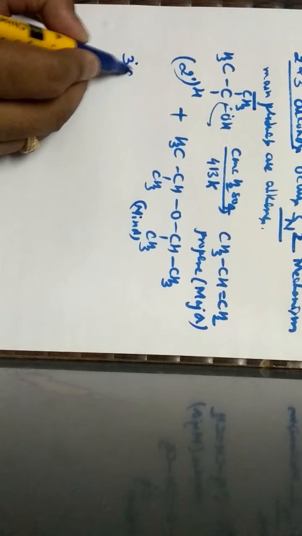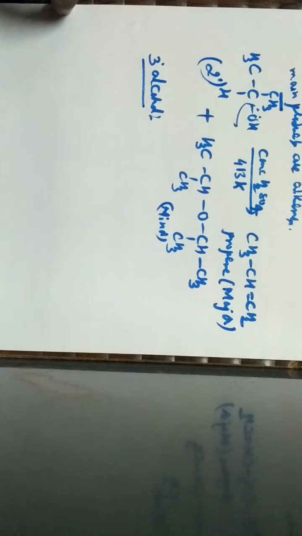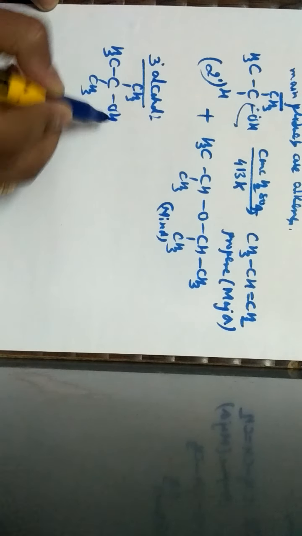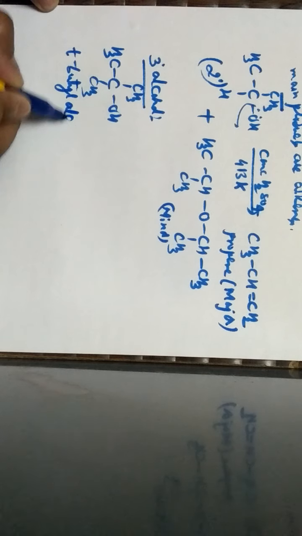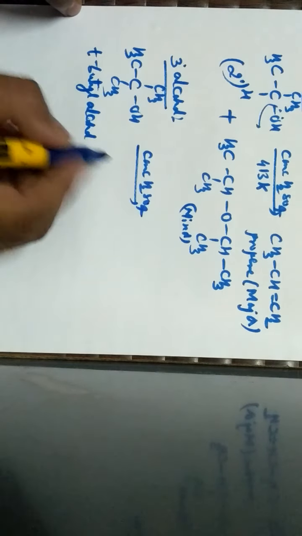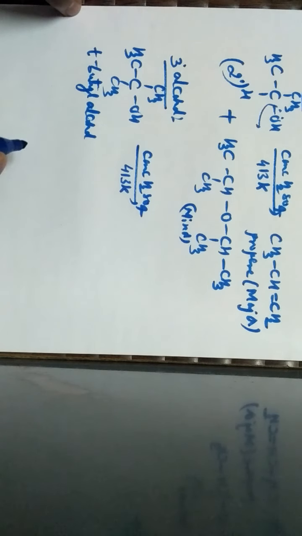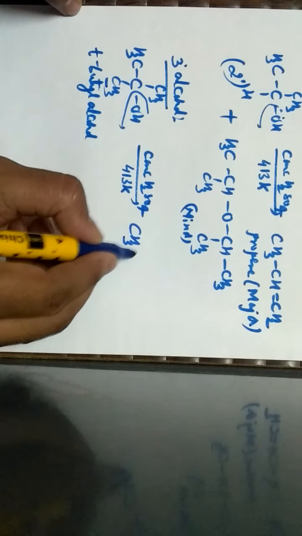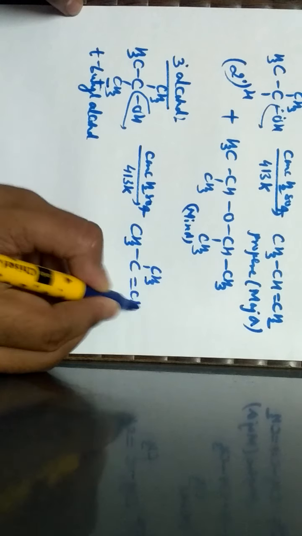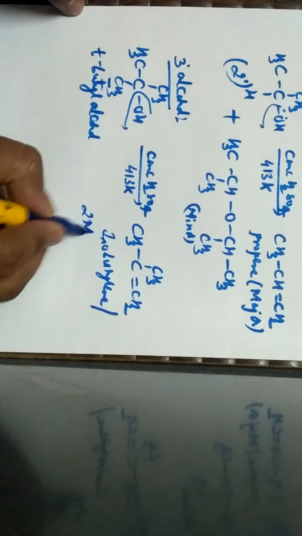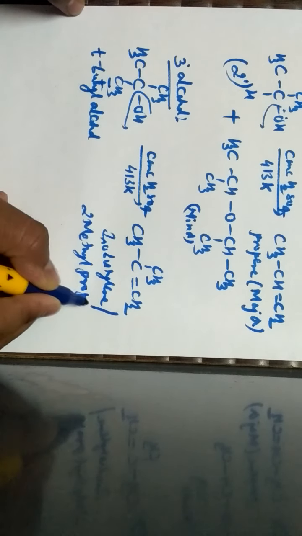In the same way, when I take a 3-degree alcohol, that is CH3, CH3, CH3 with OH, which is known as tertiary butyl alcohol, and treat it with concentrated sulfuric acid at a temperature of 413 Kelvin, this OH gets eliminated, and from this carbon one of the hydrogens gets eliminated as a proton, so that I can write CH3C single bond CH3 double bond CH2, which is known as isobutylene, or I can also call it 2-methyl propene.